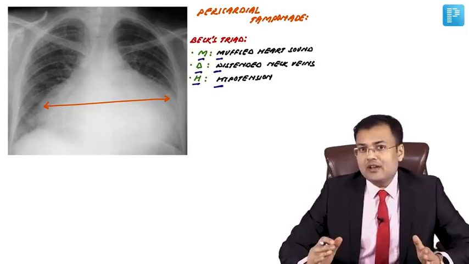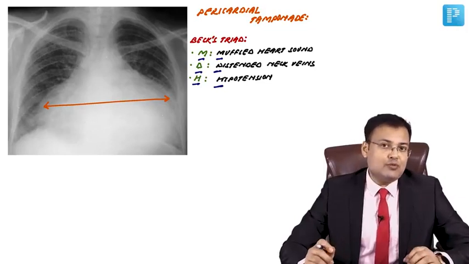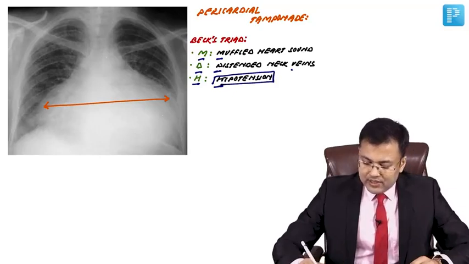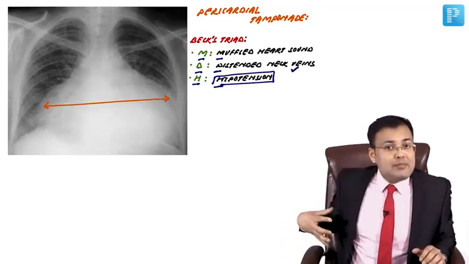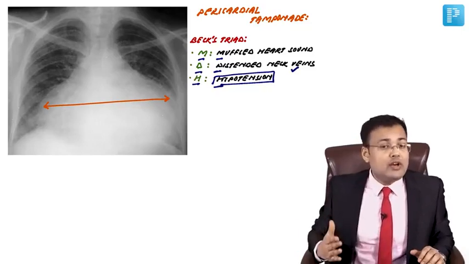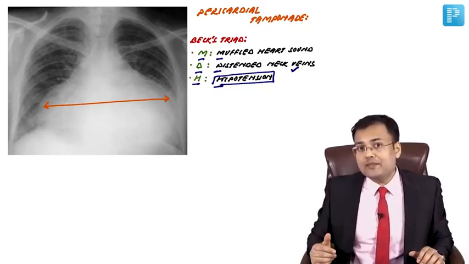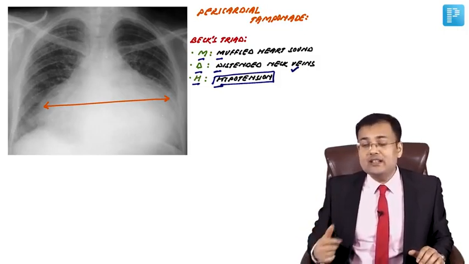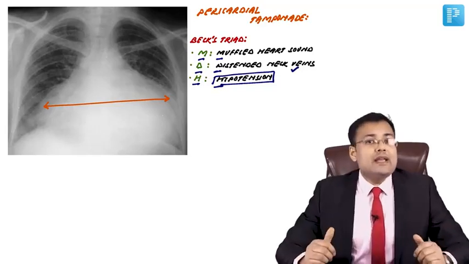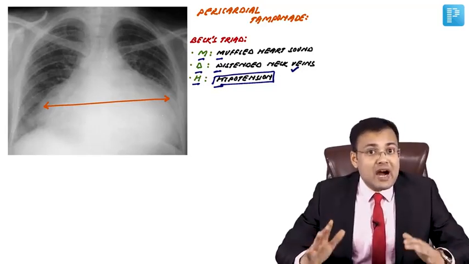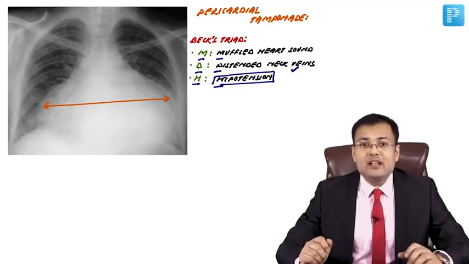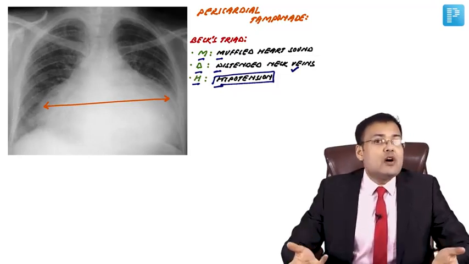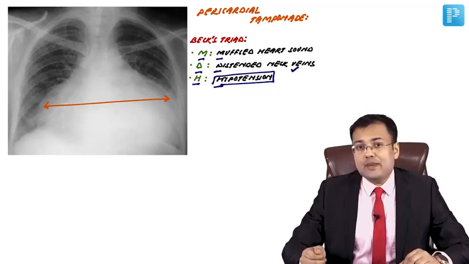How to differentiate pericardial tamponade from tension pneumothorax? Because in both hypotension is seen, in both distended neck veins is seen, but hyperresonance on percussion is only seen in tension pneumothorax. Okay, and absent breath sounds are only seen in tension pneumothorax. In pericardial tamponade there is muffled heart sound, and in tension pneumothorax there is absent breath sound over the affected hemithorax. So this is how you can differentiate tension pneumothorax from pericardial tamponade.